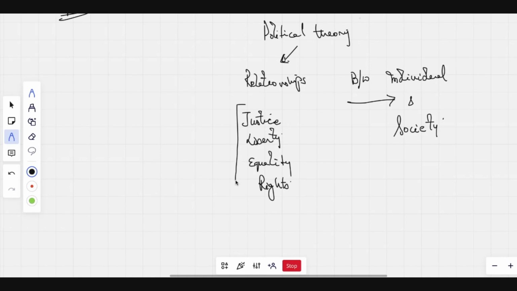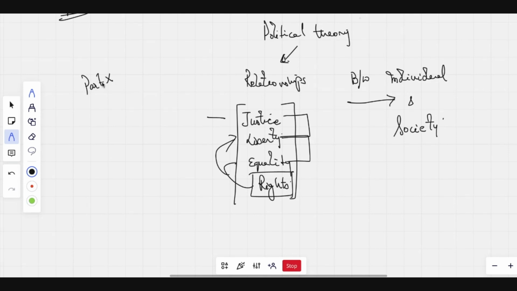So these are four topics that we are going to cover together. Cover it together in the sense that you will find there is some kind of overlap between justice and liberty, or liberty and equality, or how rights back both equality and liberty. Because even in the Indian Constitution, part three talks about fundamental rights.